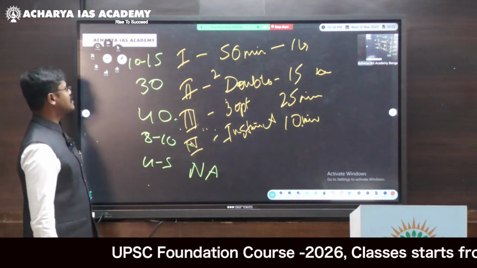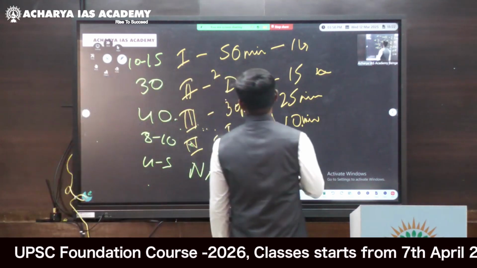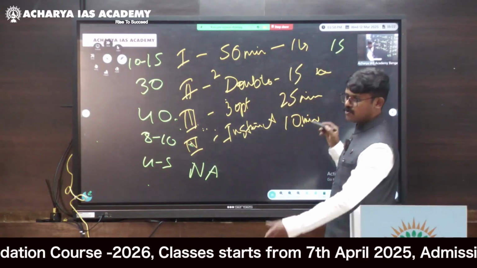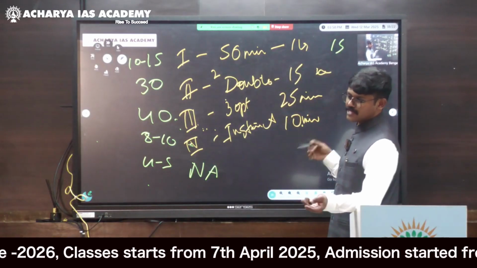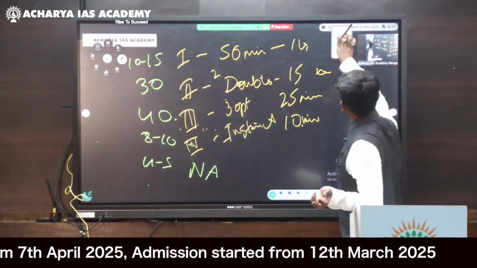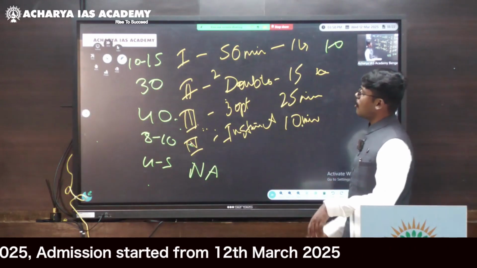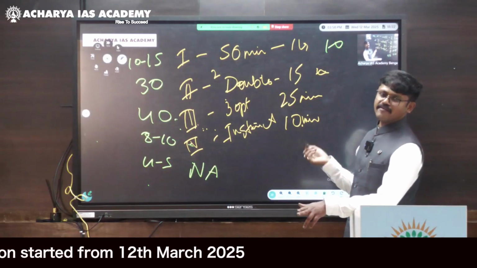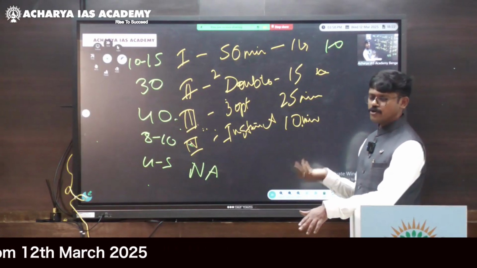Now your target is, obviously, in the first reading 15 questions must be correct. But usually that doesn't happen, because somewhere there will be a miss, somewhere you would have made a mistake. So let us say 10 questions you got. Out of 30, see, this is the area where there is a 50% chance that you're going to make it correct.